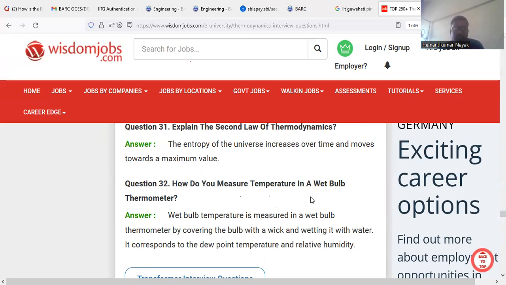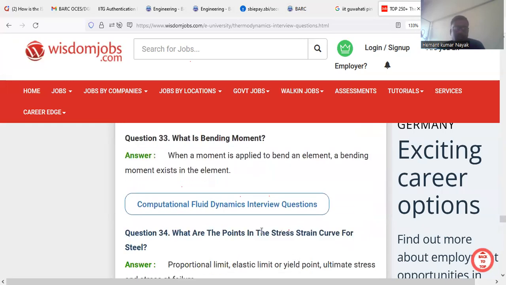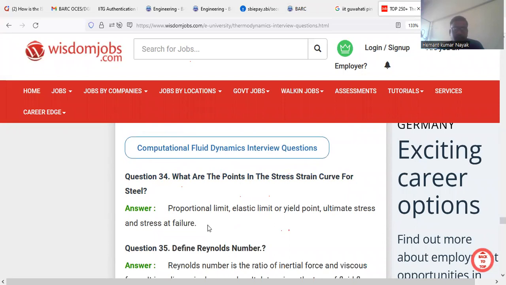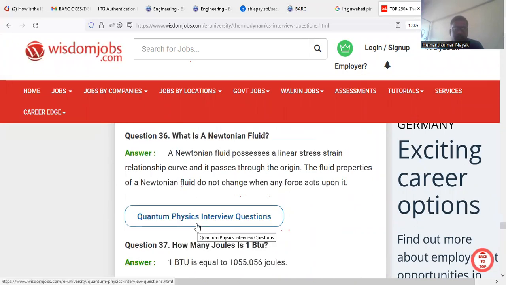How do we measure temperature in a wet bulb thermometer? Wet bulb temperature is measured in a wet bulb thermometer by covering the bulb with a wick and wetting it with water. It corresponds to the dew point temperature and relative humidity. What is bending moment? When a moment is applied to bend an element, a bending moment exists in the element. What is a Newtonian fluid?